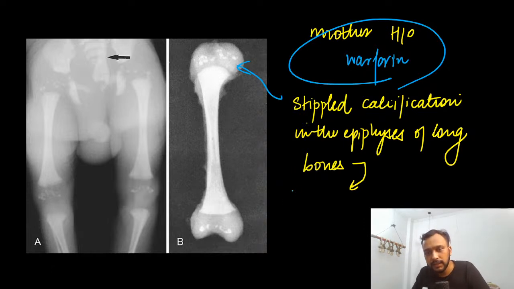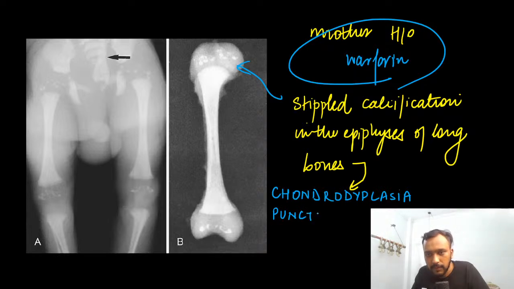So this is seen in a case with chondrodysplasia punctata. Okay, so this appearance, guys, is also associated with alcohol use.